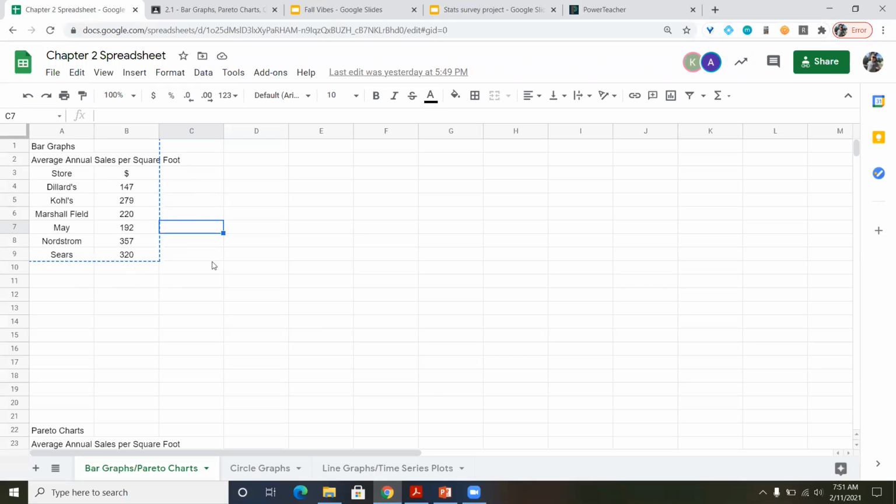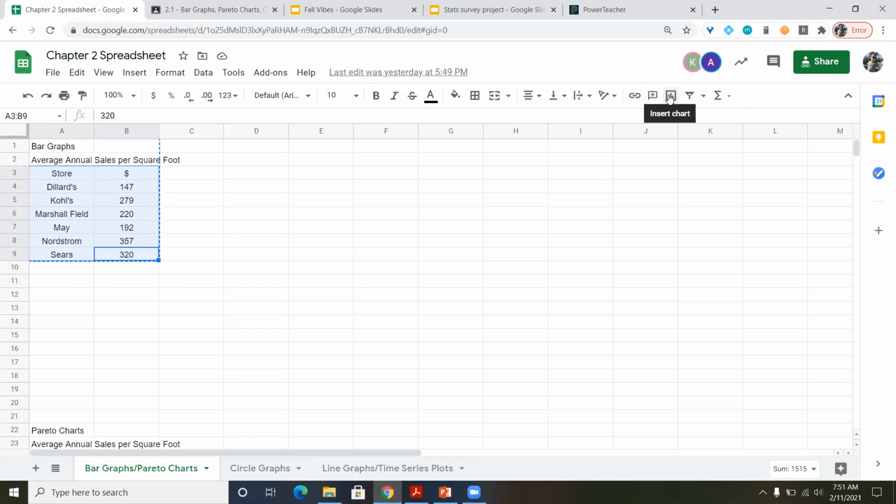Now, to create a chart, I'm going to use this icon over here that just says Insert Chart. Now, there's a few different ways to insert a chart. You could highlight and right-click. If you don't have this icon, you might have to hit the drop-down menu. But just for consistency, I'm going to highlight the information and just hit the Insert Chart.